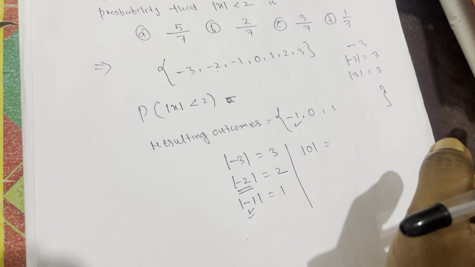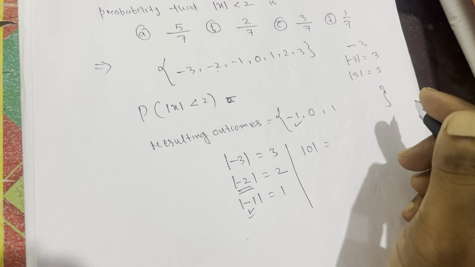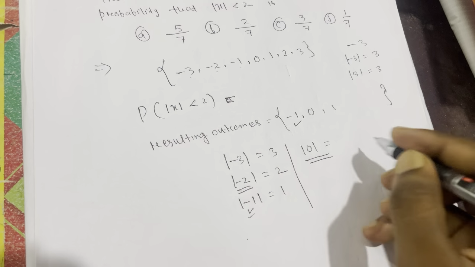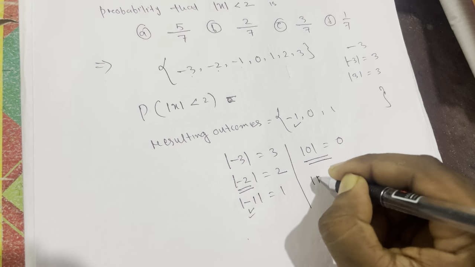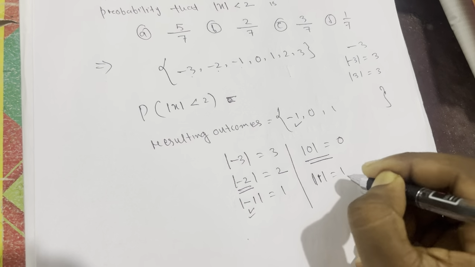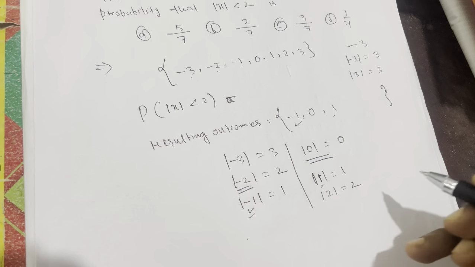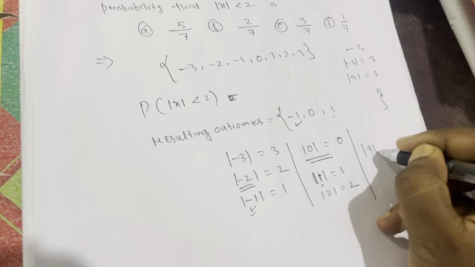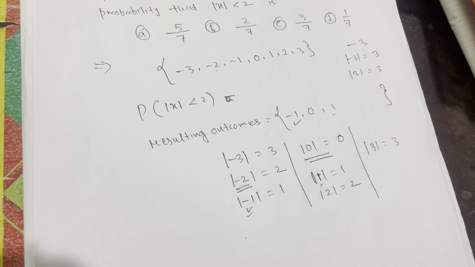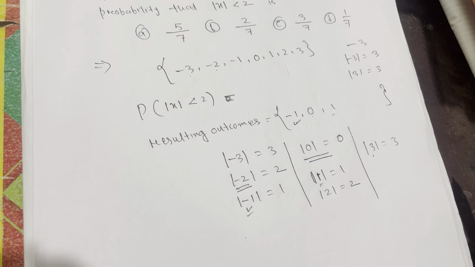0 only, because 0 has no plus-minus form. So the modulus value of 0 is 0. Then the modulus value of minus 1 is the modulus value of 1, which is 1, so we can take 1. Then the modulus value of 2 is 2, which is not smaller than 2, so we cannot take it. Then the modulus value of 3 is 3, so that's why we cannot take 3 also. So we can take only minus 1, 0 and 1.